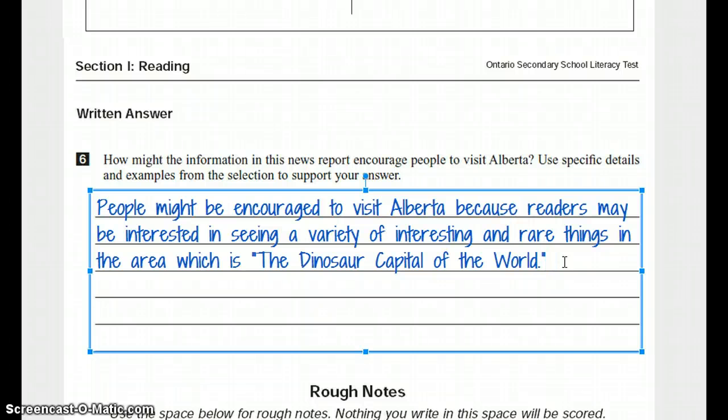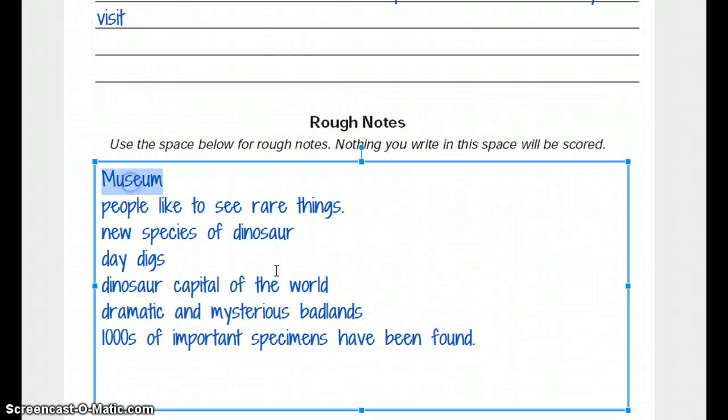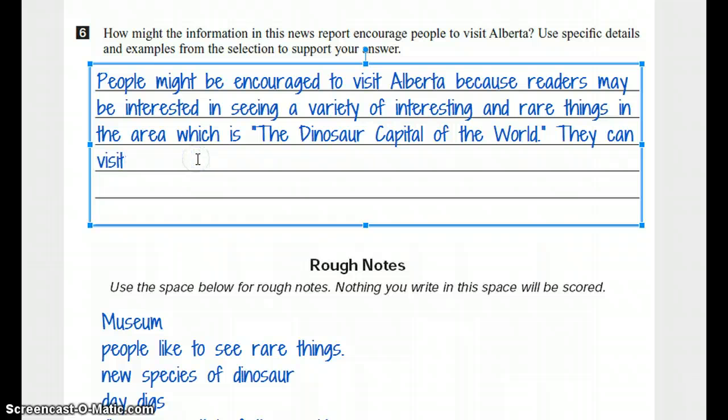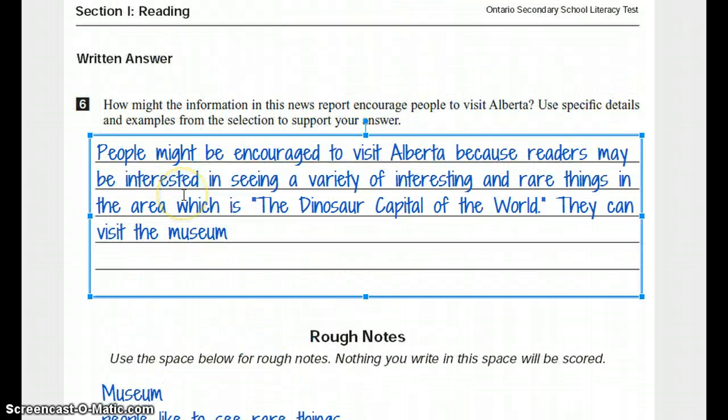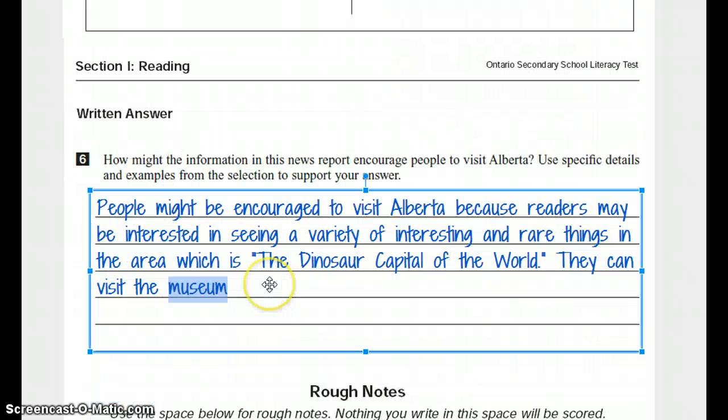What else can they do? So they could see the rare things in the dinosaur capital. How about they can visit... Oh, I'm going to look at my notes here. So, the museum. Oh, I want details. I want specific details that the people marking this will like. Because it says here, use specific details and examples from the selection. So I'm going to actually use the name of it here. What is it? Royal Tyrrell Museum.